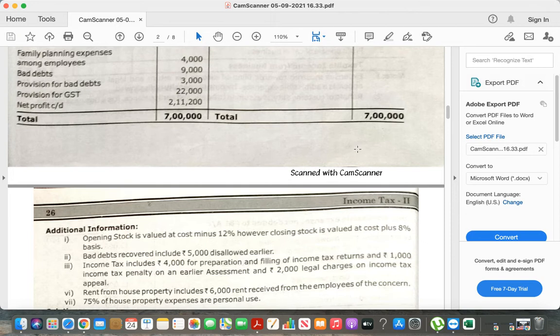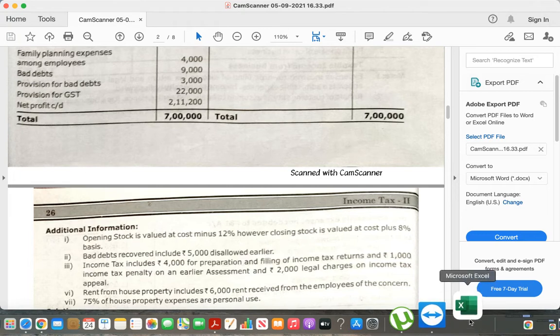Okay, so please be very careful while understanding the solution. This question covers almost all the adjustments. Let's get started with the solution.